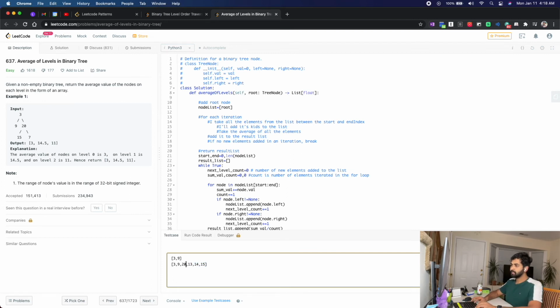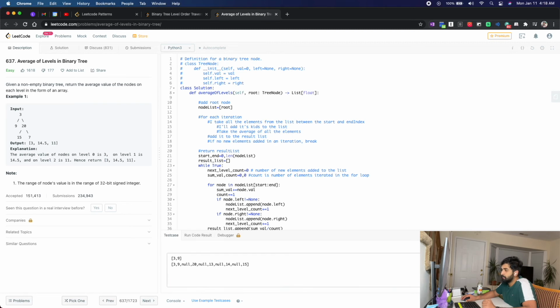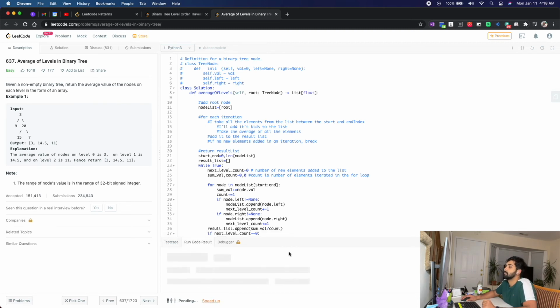Let's try a skewed tree like we were saying. We say 3 has 9 and there is no right child, null. In 20 there is no right child, null. And 13 has no right child, null. Since we didn't modify any code, I don't have to keep the existing test case. Then my output should also be 3, 9, 20, 14, 13, 14, 15.